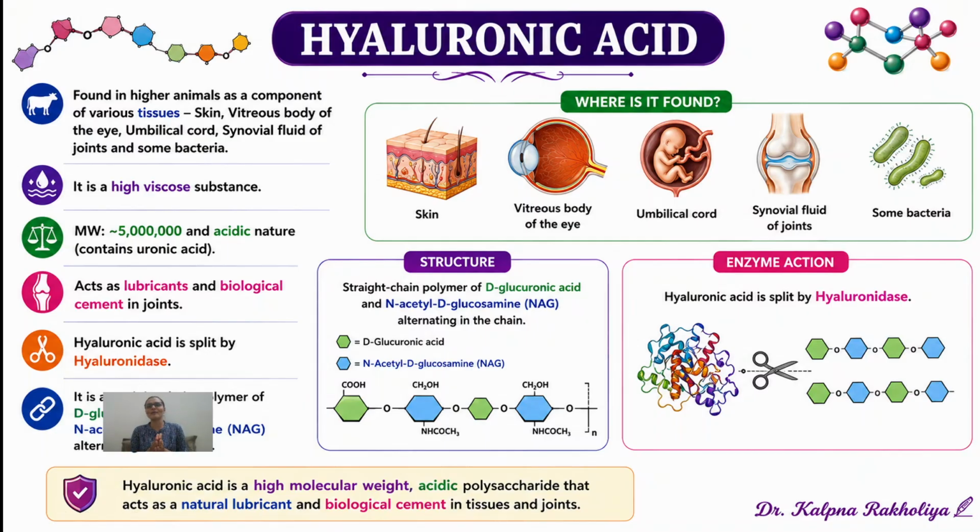Let's discuss some examples of heteropolysaccharides, in which we first discuss hyaluronic acid. It is found in higher animals and is a component of various tissues. You can see here the skin, the vitreous body of the eye, the umbilical cord, the synovial fluid of the joint, and some bacteria. It is a highly viscous substance, which is why it is categorized as a mucopolysaccharide. This is the molecular weight of hyaluronic acid. It's acidic in nature and contains glucuronic acid and N-acetyl glucosamine, a uronic acid. It acts as a lubricant and biological cement in the joint. Right? Hyaluronic acid is split by hyaluronidase enzymes.